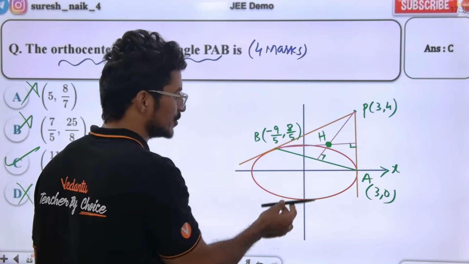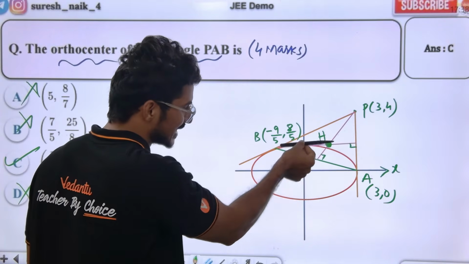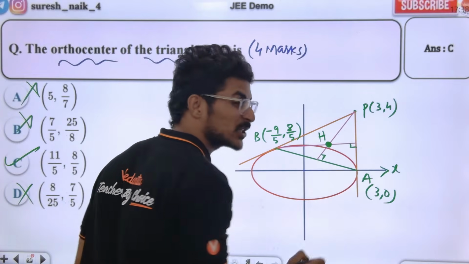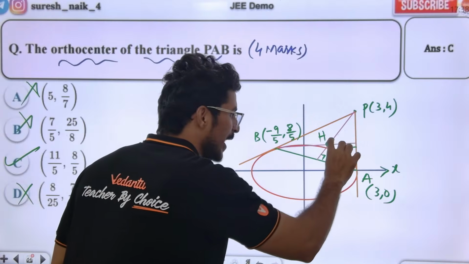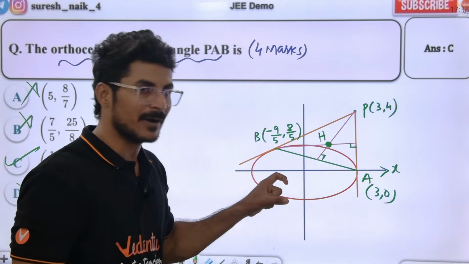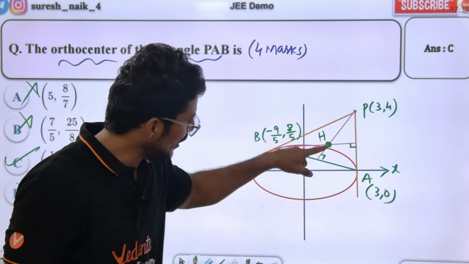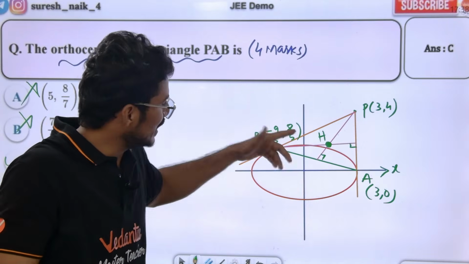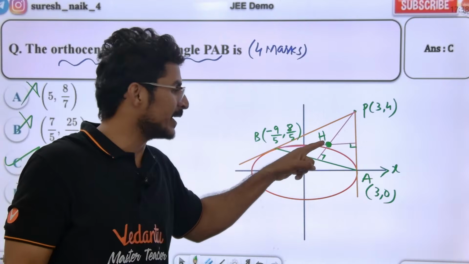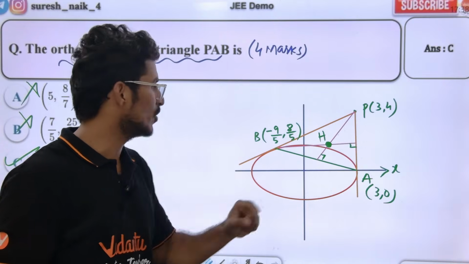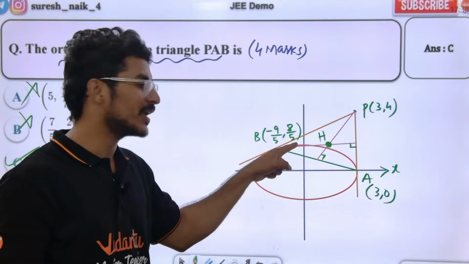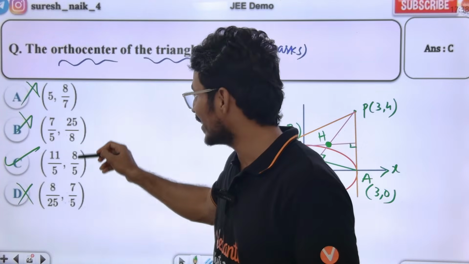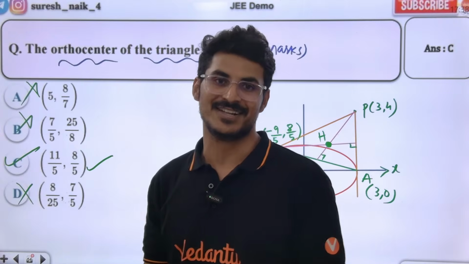This is the altitude, and this altitude is parallel to the x-axis. Since this line and that one are both parallel, the y-coordinate of this point must match the y-coordinate of that point. The y-coordinate of point B and of point H must match. B's y-coordinate is 8/5, so H's y-coordinate must also be 8/5. Where the y-coordinate is 8/5, that is the answer. That is option C. So C is the answer.